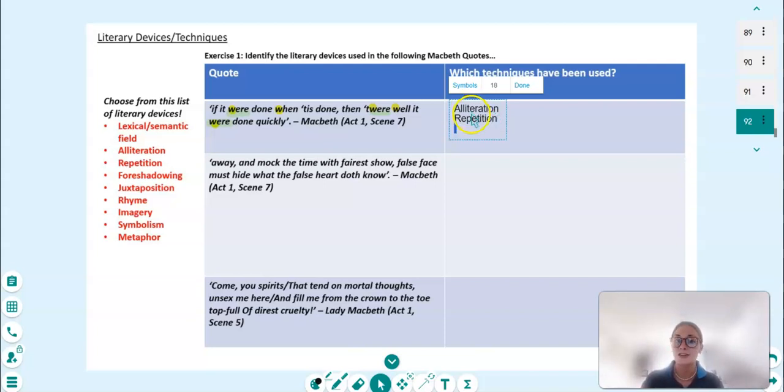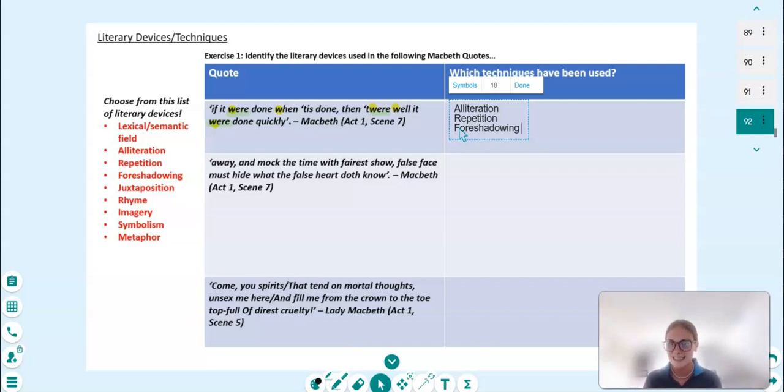See what else we have. Oh, actually, that's quite a good follow-on. That questioning about what he might do is a good example of foreshadowing. I mean, he himself as the character is trying to decide if he's going to carry out this huge mission of murdering his own king, who he values so highly. As the audience, we want to know what he's going to do as well. So Shakespeare's done quite a good job there of foreshadowing what might happen.